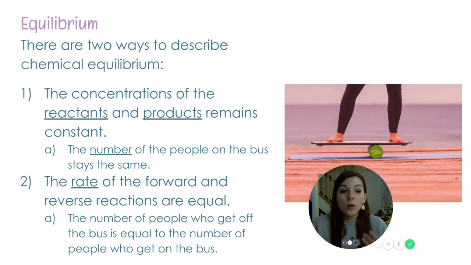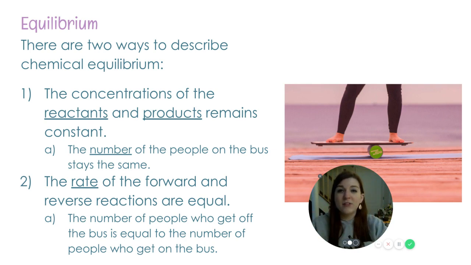Okay, we can relate that to the number of people on the bus being the same. If 5 people get off and 5 people get on, we still have 30 people on the bus. That number is constant. We can also say that the rate of the forward reaction and the rate of the reverse reaction are the same. So 5 people got off, 5 people got on. That's what I'm talking about.